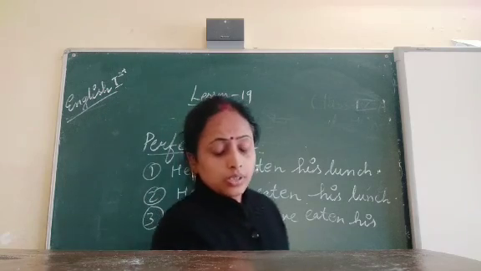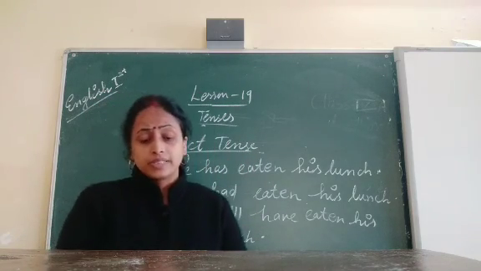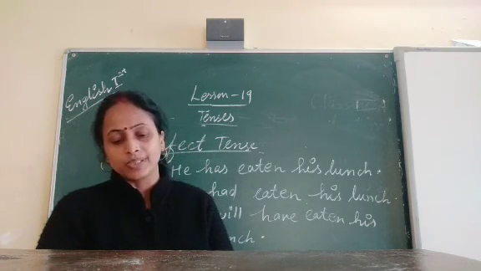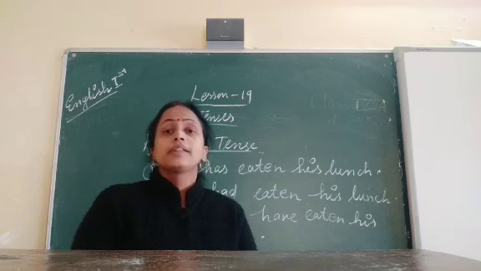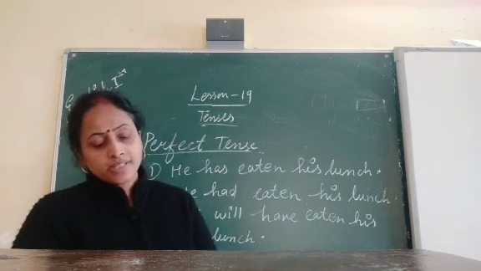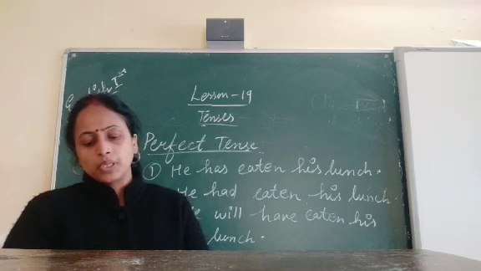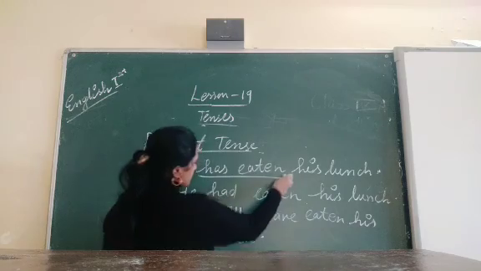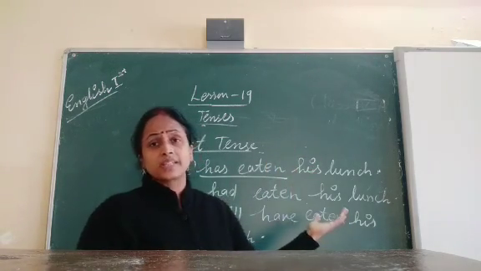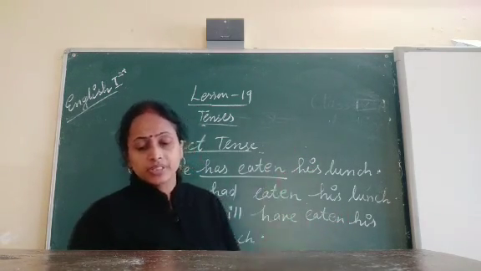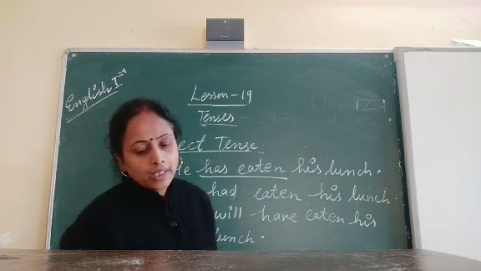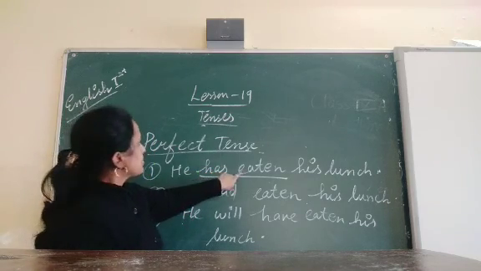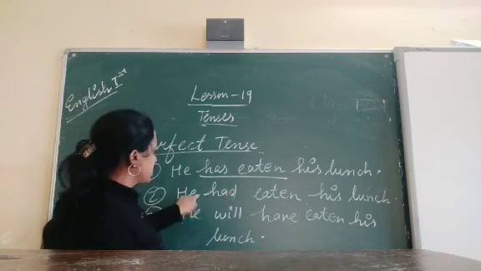Okay. Now, in the first sentence, the verb "has eaten" tells us the action has been completed in the present time. Such a verb belongs to the present perfect. What is that? Has eaten. It is completed in the present time. That's why it is called what? Present perfect tense.